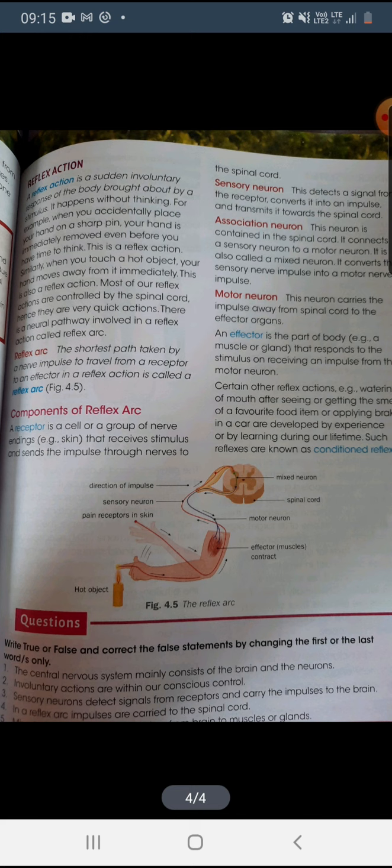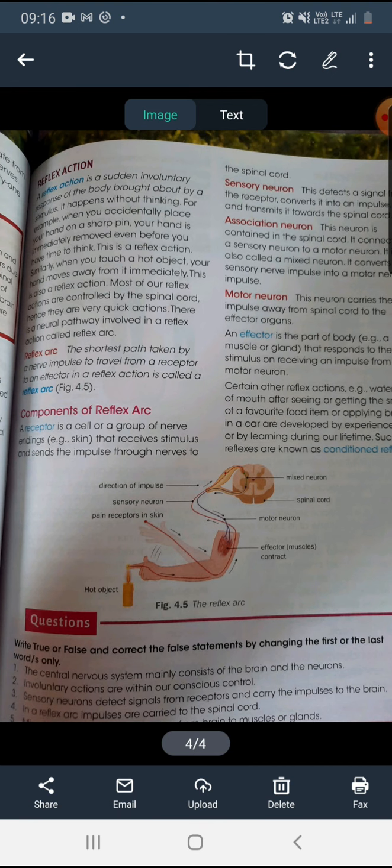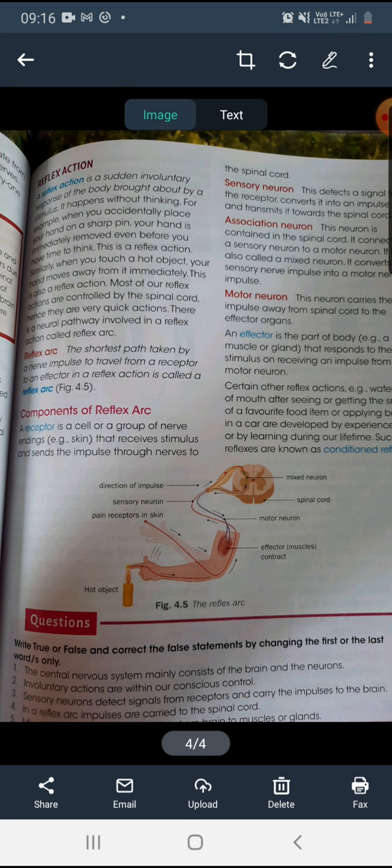Reflex arc is the shortest path taken by a nerve impulse to travel from a receptor to an effector. From the receptor, through the sensory neuron it will go to the spinal cord, and from there it will come to the effector. This travelling path from receptor to effector in a reflex action is called the reflex arc.